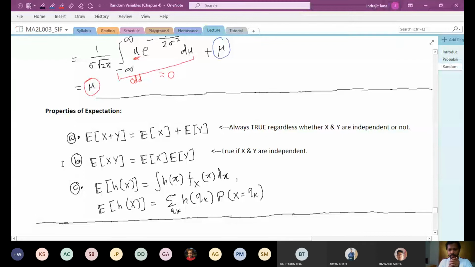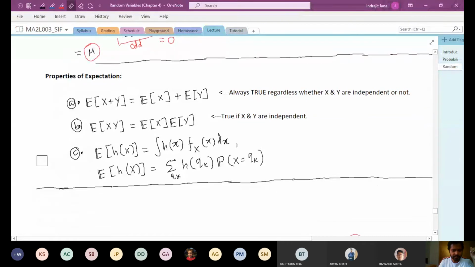You know that if you have two events A and B, then probability of A intersection B is equal to probability A times probability B only if the events are independent. In the previous lecture, we have seen that if you have two discrete random variables x and y, then the joint PMF is the product of marginals only if the random variables are independent. And the same thing goes here. So expectation of x times y is equal to expectation x times expectation y only if they are independent. Whenever you have this product splitting, that holds true only when the random variables are independent. However, for the sum, we do not need such a thing. It is always true.